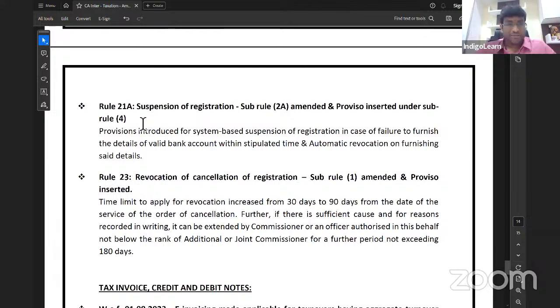Suspension of registration. Provisions introduced for a system-based suspension of registration in case of failure to furnish details of bank account within the stipulated time, and automatic revocation on furnishing the said details. I told you that within 30 days or before furnishing GSTR 1, whichever is earlier, you have to update bank account details. If you don't update, they'll suspend the registration, and once you update, they'll revoke the suspension. Both they'll do. Next point.